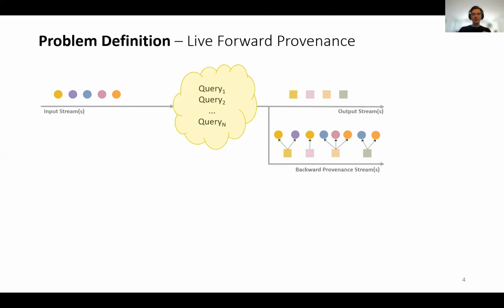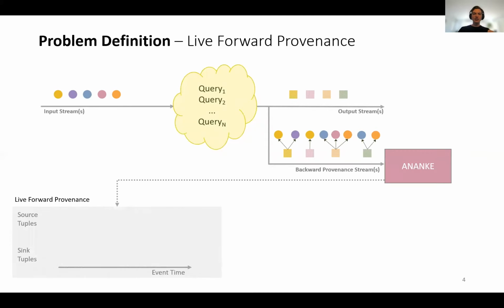Ananke, our system, aims at transforming such a backward provenance stream into a single streaming graph of live forward provenance. This graph, visualized at the bottom left, is a bipartite graph whose vertices are the deduplicated source and sink tuples. An edge exists in the graph between a source and a sink tuple if that source tuple contributed to the generation of the sink tuple.